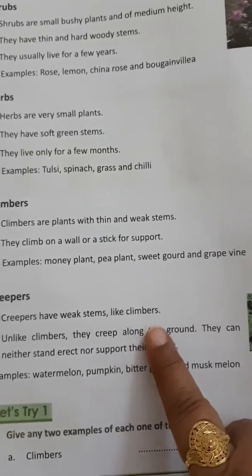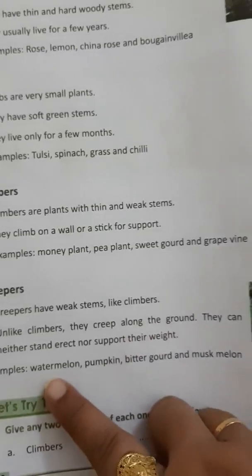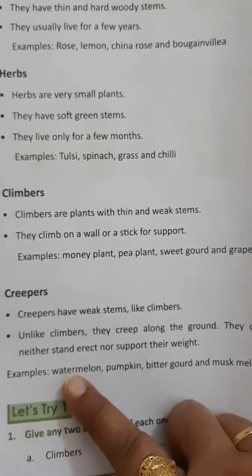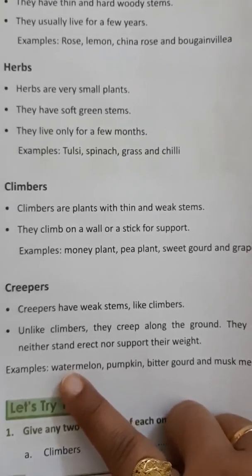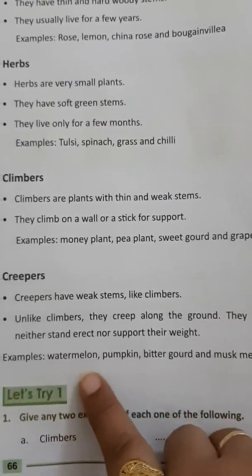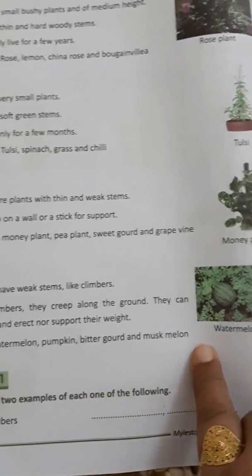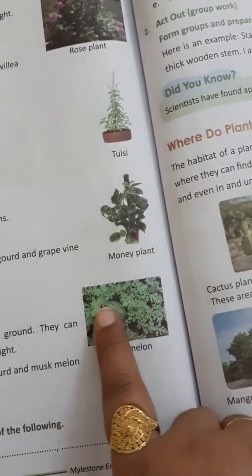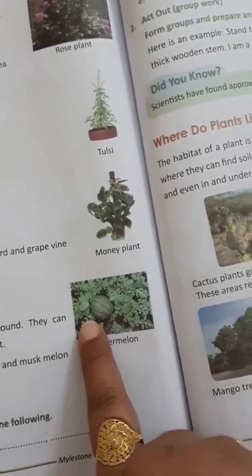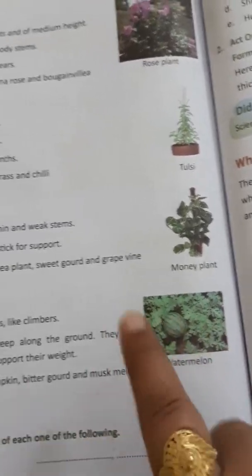Because of that they should not stand upright, since the weight of the fruit can break their stems. Examples are watermelon, pumpkin, bitter gourd and muskmelon. You can see here a watermelon which has such a big heavy fruit, and it creeps on the ground itself.